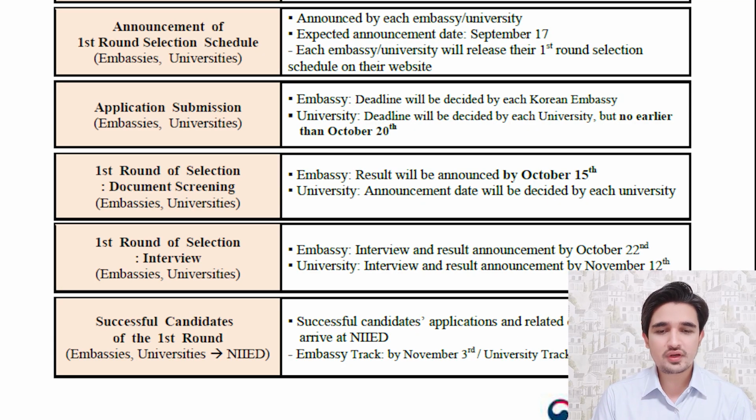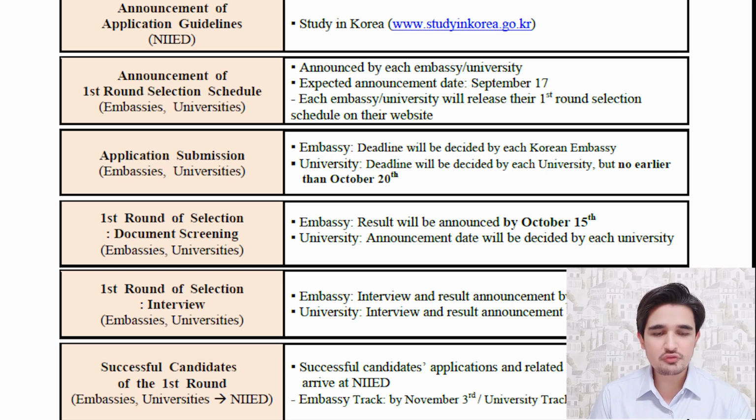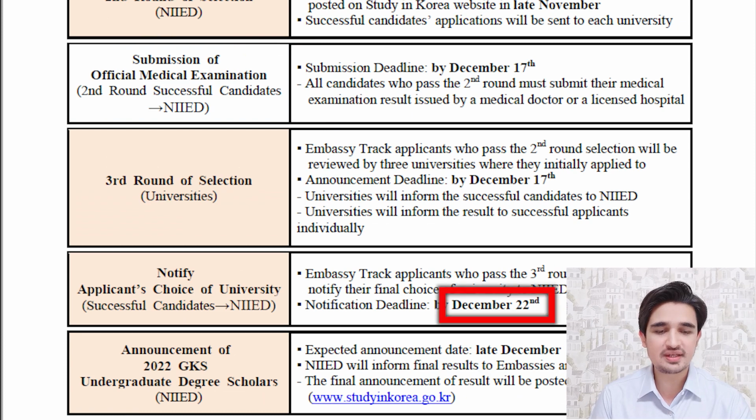Now we will take a look at the selection timeline. GKS has already announced their guidelines on the 14th of September, but for some embassies and universities the expected announcement date is September 17th and the deadline is up to October 20th. But please keep in mind that this is not the official deadline. The official deadline varies from embassy to embassy and from university to university. So you have to double check and confirm the deadline from the university website, university files, and the embassy website. The first round results will be announced on October 15th, and the final results will be announced on December 22nd.